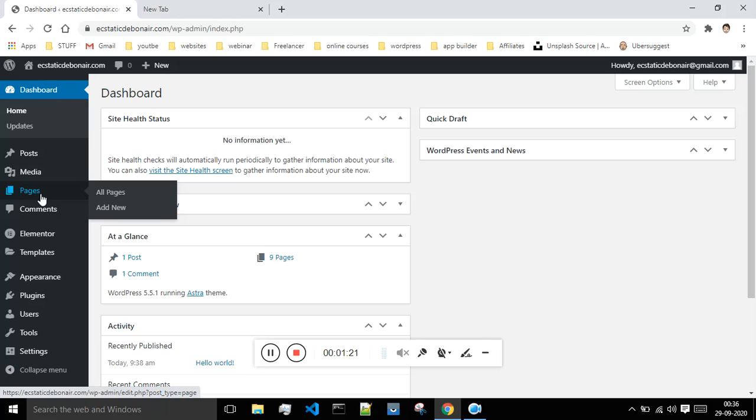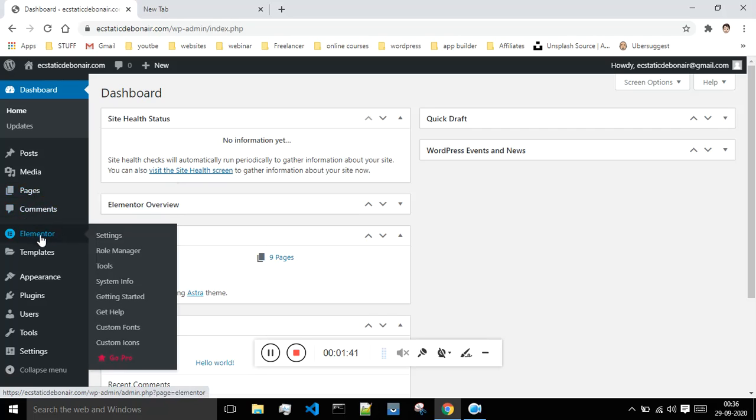All the pages which are there on your website will be beneath this tab. Basically a website has a home page, an about us page, a contact us page, a privacy page. These are some of the pages, and you will find all of them under this tab. And all the comments that you get on your posts, you will find over here. This is the Elementor option. This is a plugin which is installed by me, and because of which I'm getting this tab.